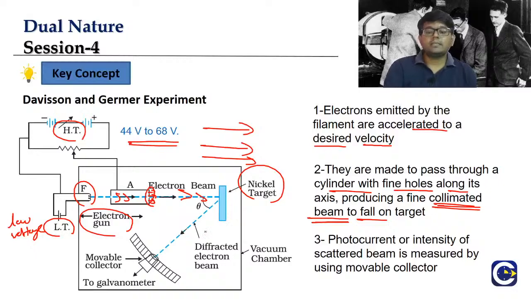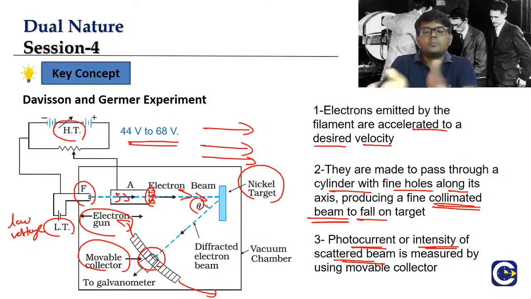But here the observation is made when you try to measure the photocurrent, the current because of electrons coming, using the intensity of the scattered beam. The electrons are coming here, and we can see there is a movable collector. Movable collector means we can keep moving it along a circular path, at different angular positions.